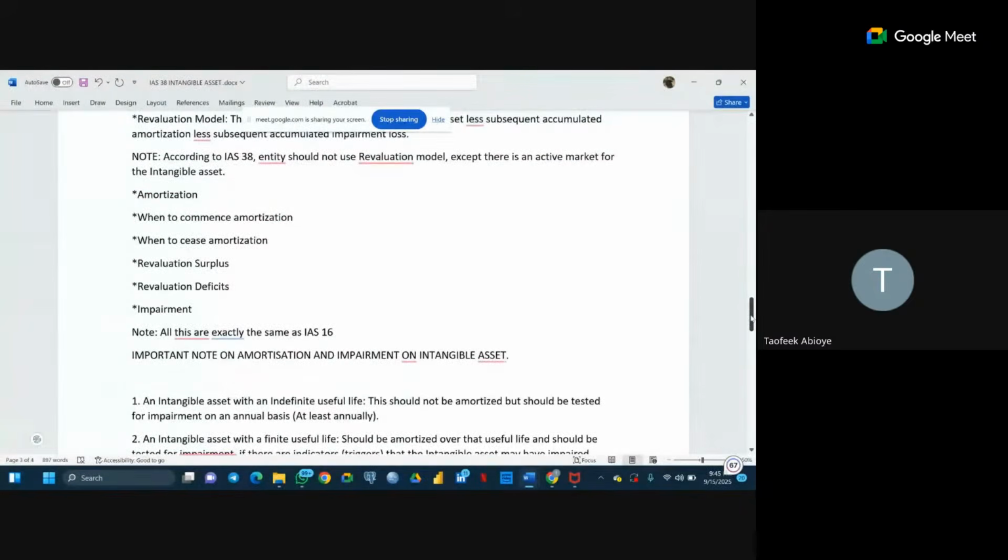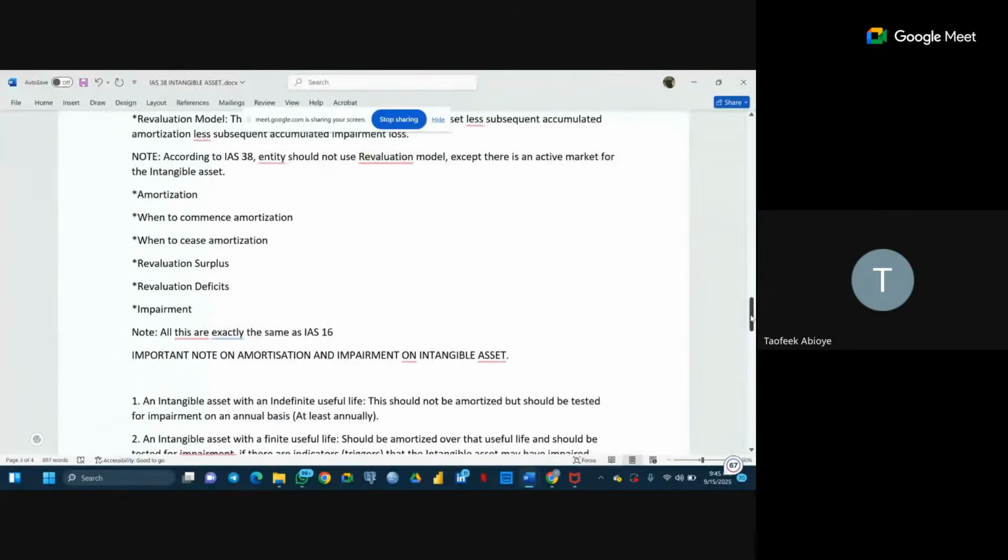So the amortization, like to commence amortization, valuation deficits, valuation surplus, impairment. All these are exactly the same thing as we have in IAS 16. So I think it could have made sense for us to have taken IAS 16 before this course, but no problem. Our next topic is going to be IAS 16, and we are going to discuss all these key points on that.